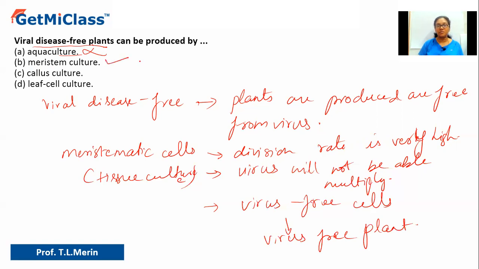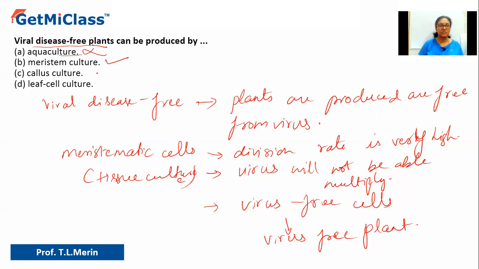Yes, the meristems you get, the axillary meristem or the apical meristem, have meristematic cells which are multipotent in nature, and they can form any part of the plant, even the entire plant. So you can also call them totipotent, because they have the capacity to form any part of the plant. The entire plant will be formed by meristematic culture or meristematic cells. So that is the correct answer.